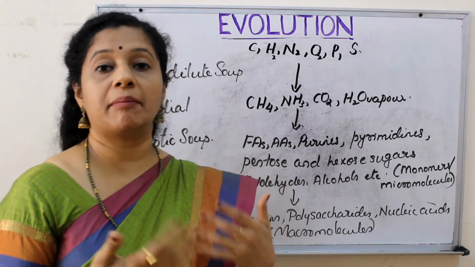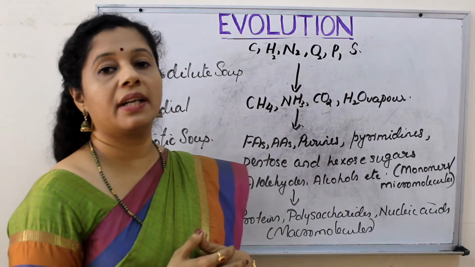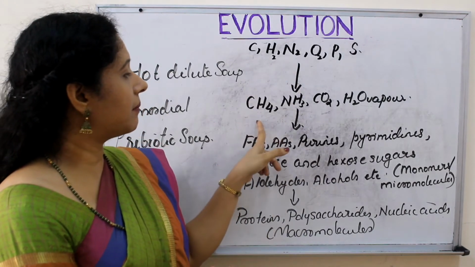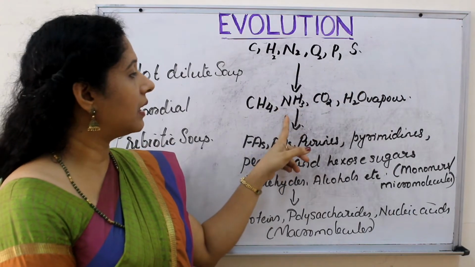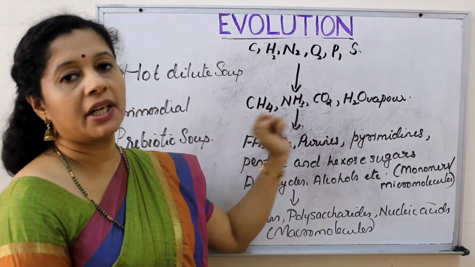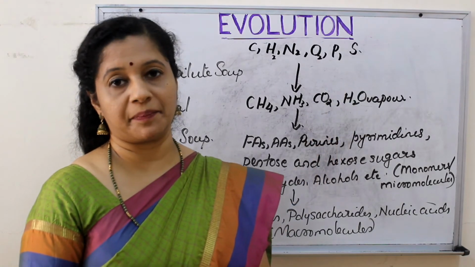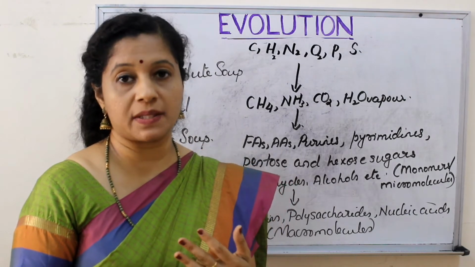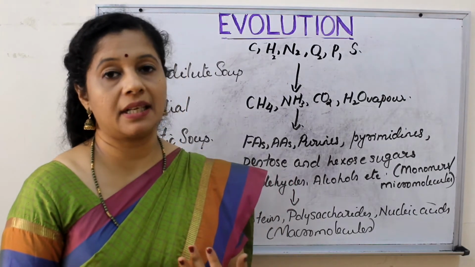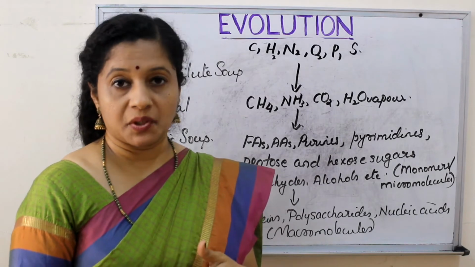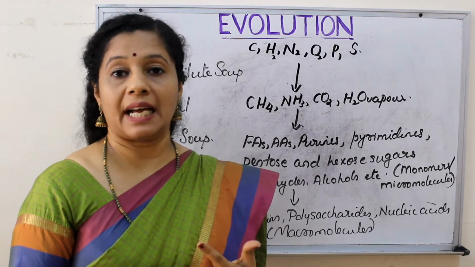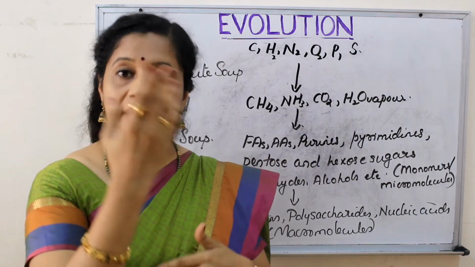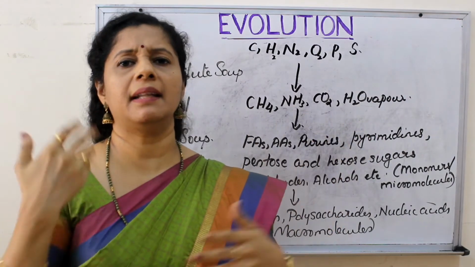The oxygen kept on reacting with others, and hydrogen is also very reactive. It started reacting with other molecules: carbon and hydrogen combined to form methane, nitrogen and hydrogen formed ammonia, carbon and oxygen formed carbon dioxide, and water in the form of water vapor. Now you have to imagine the temperature was reducing. It came down almost to 50 to 60 degrees Celsius, and UV radiation still continued because of the lack of ozone layer. Cosmic radiations were there, splitting up these molecules again, then they formed again, split again, formed again. This kept on going.